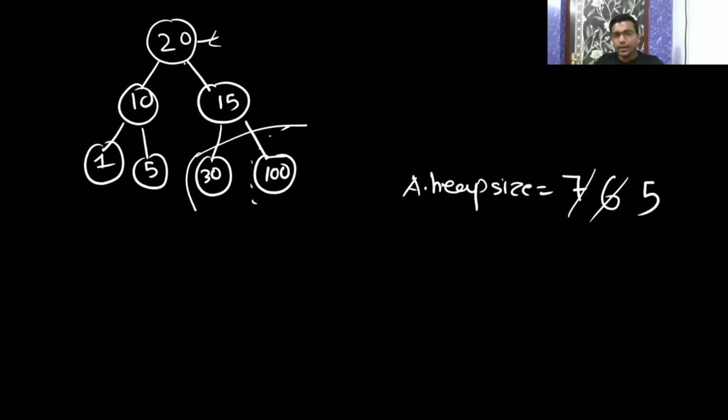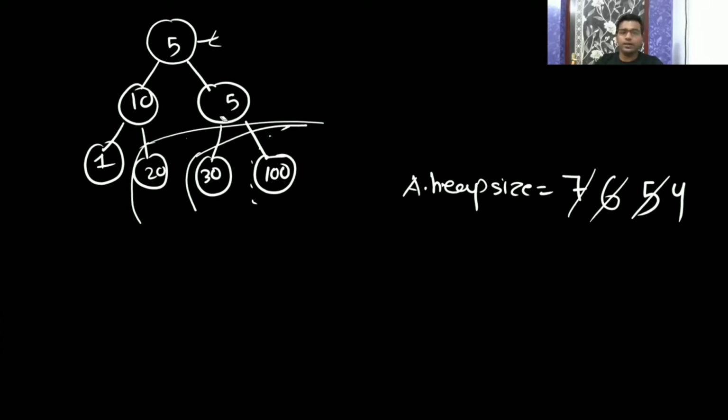Now again the root you are going to swap with the last element. Last element is now 5. Now swap with that. So 5 will be here, and 20 will be here. Now again reduce the heap size by 1. Now only 4 elements you are going to consider as a heap. Now you are getting 5 here. Max heapify we will call here. So 15 will come here.